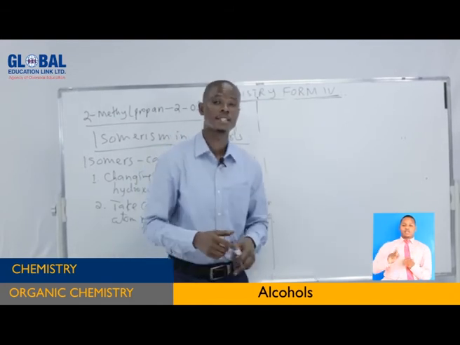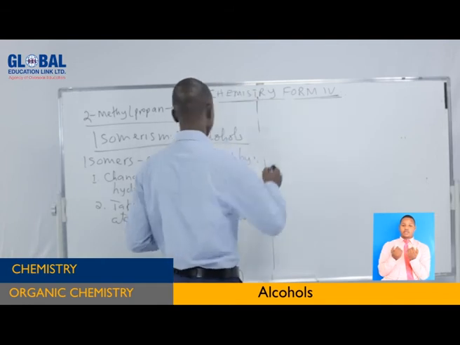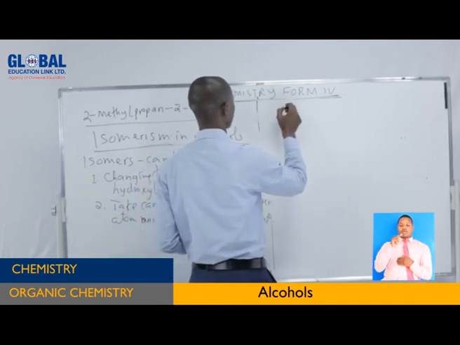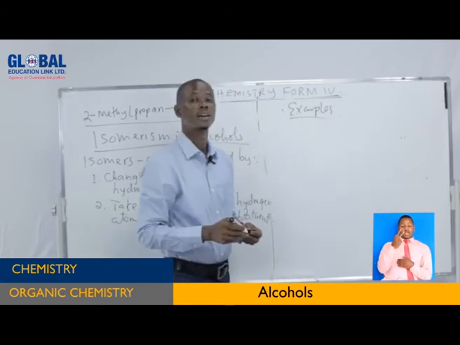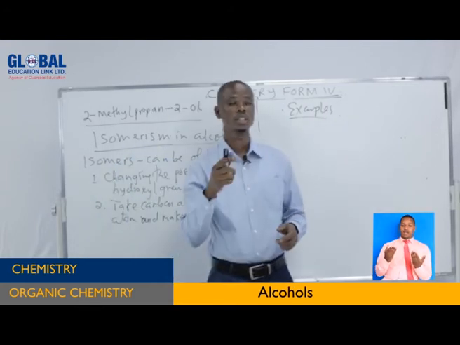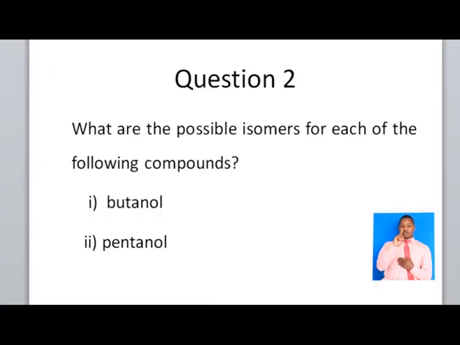The first members, that is methanol and ethanol, have no isomers. For the isomers, we start with examples. Now let's go to the question to see how to do this one. Now can you see this one? What are the possible isomers for each of the following compounds? We have butanol. I'm going to show you one, and the rest you can do by yourself.